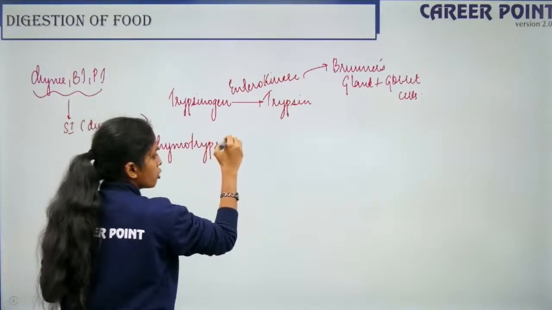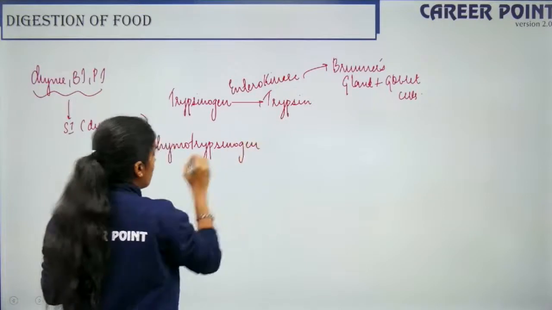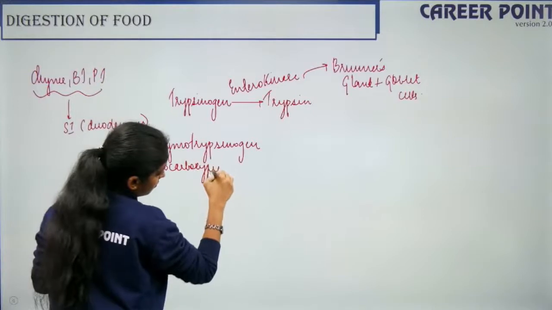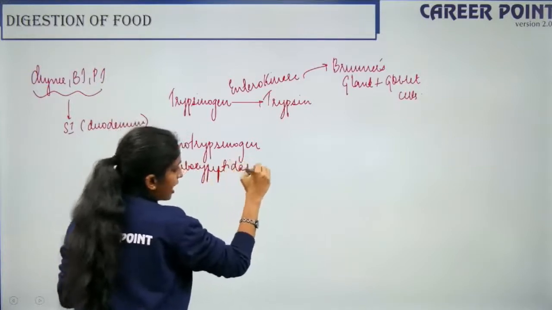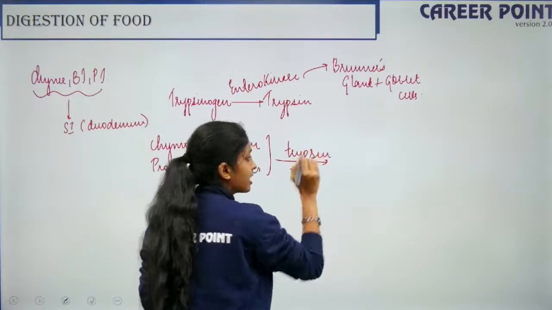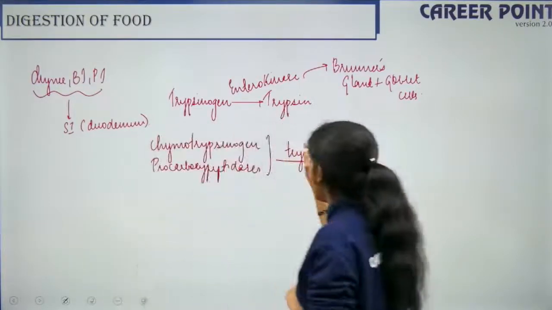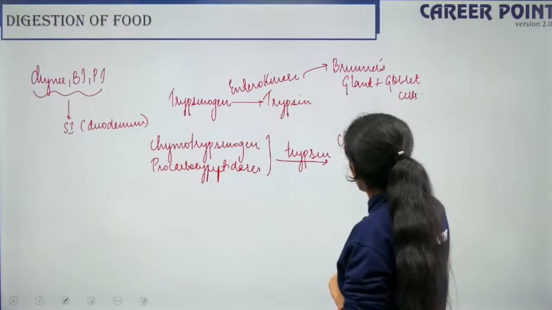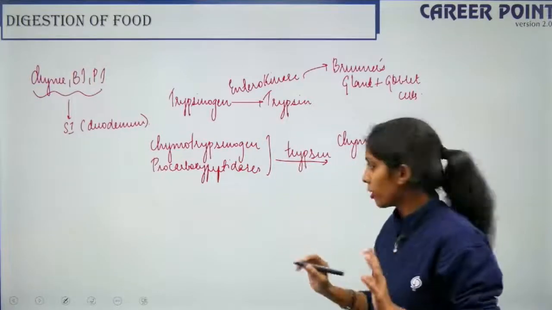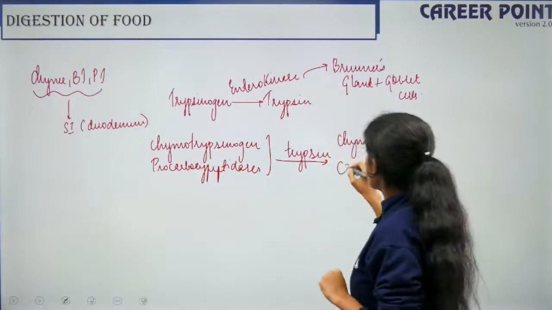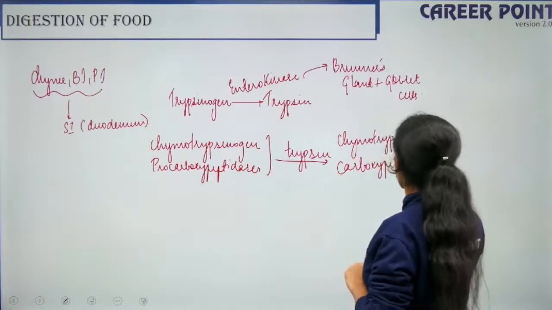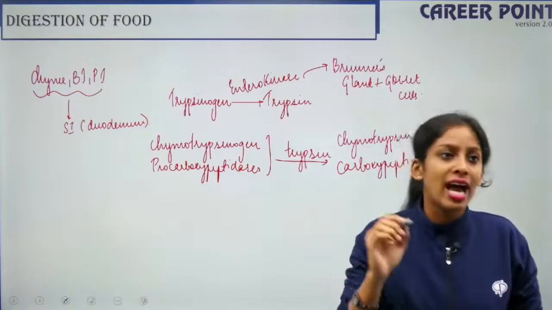Now this activated trypsin further activates all other enzymes, chymotrypsinogen, procarboxypeptidase. So every other enzyme is activated because of your trypsin. The first enzyme that gets activated is trypsin. It activates chymotrypsinogen into chymotrypsin. So this is the active form; nogen is the inactive form. Procarboxypeptidase becomes carboxypeptidase. Yes, and side by side your amylase, lipase and nucleases are also activated.